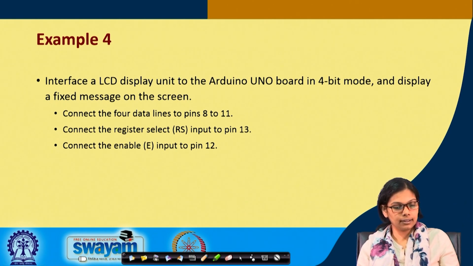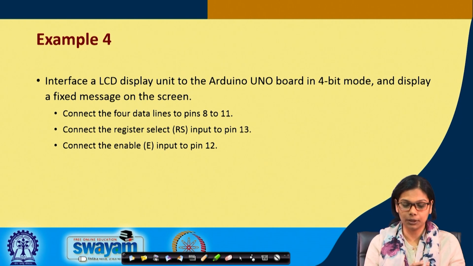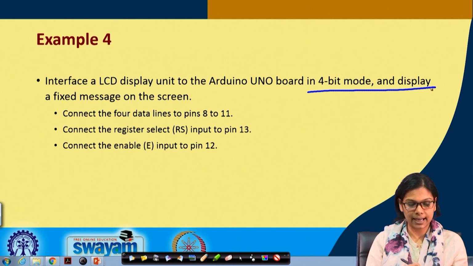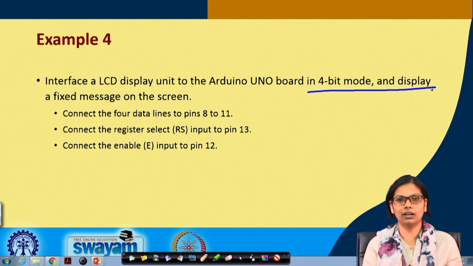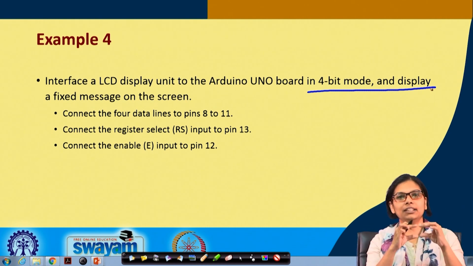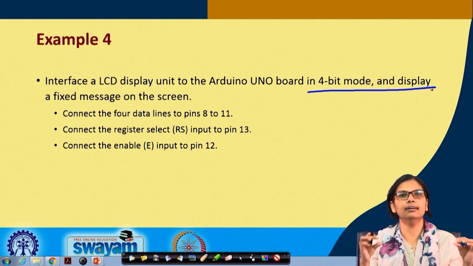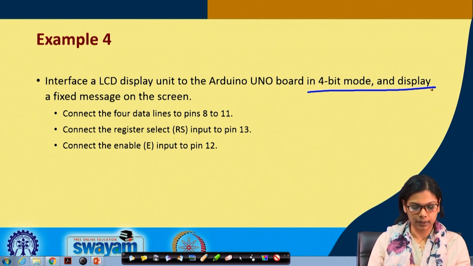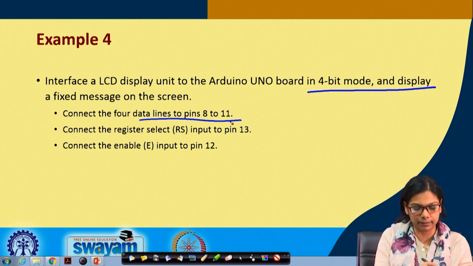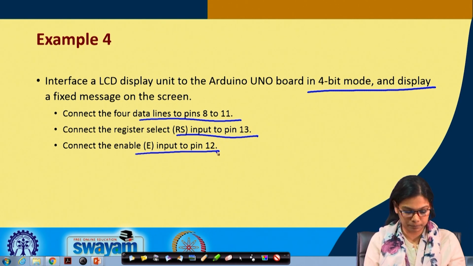Next, I will be showing how we interface the same LCD with the Arduino Uno board in 4-bit mode and display a fixed message on the screen. So here we are not playing around with too many things. We will be just displaying a particular text on the LCD using this Arduino. And the connection goes like this. The 4 data lines will be connected from pin 8 to 11. The register select will be connected to pin 13 and the enable pin will be connected to pin 12.